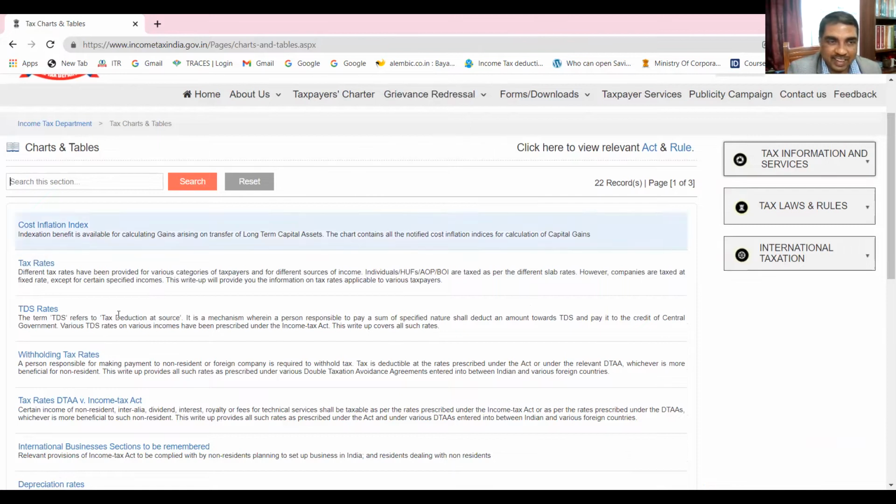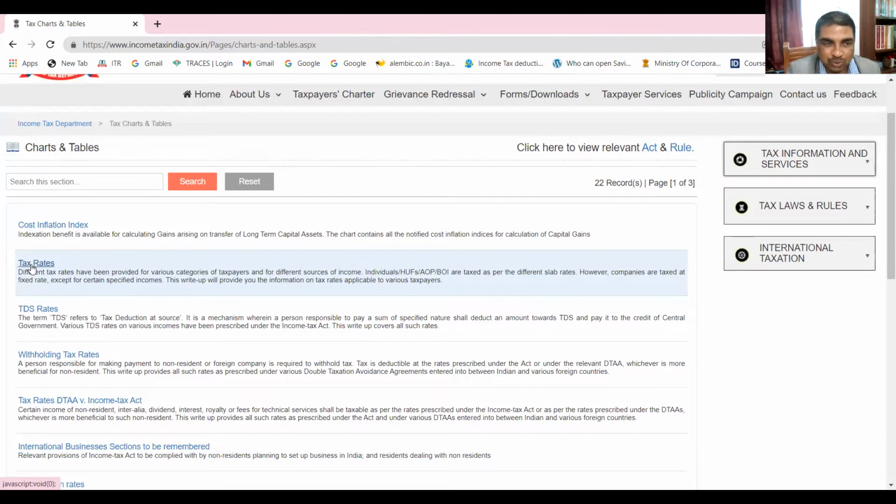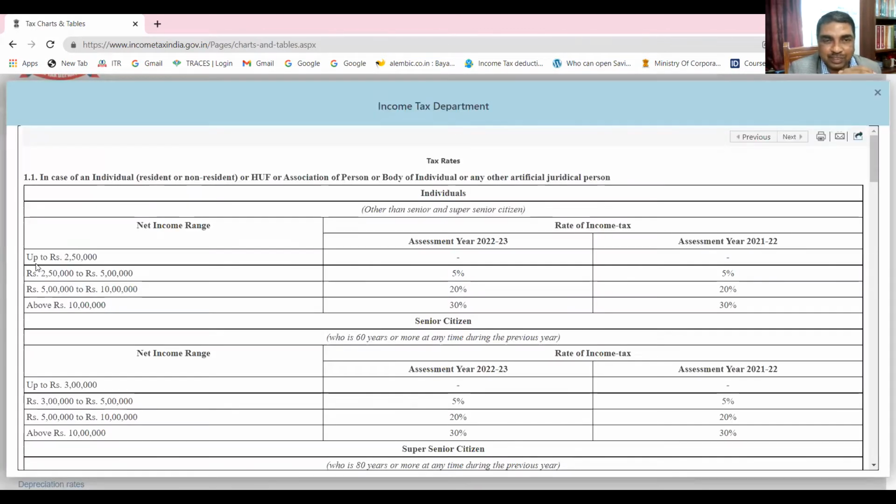So for the rates, you need not ask anyone. You need not refer to any other source, or a ready reckoner or your diary, to find out the income tax rate. Tax rates are available on your mobile phone. Go to the Income Tax Department website, go to charts and tables, and you can find tax rates. If you click here, you can see the rates for assessment year 22-23. So up to 2,50,000, what is the rate?